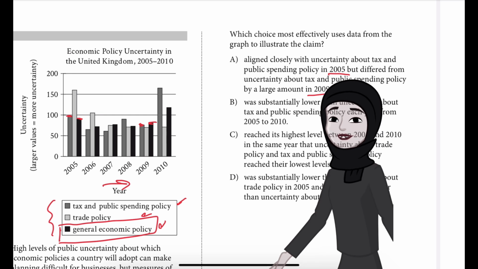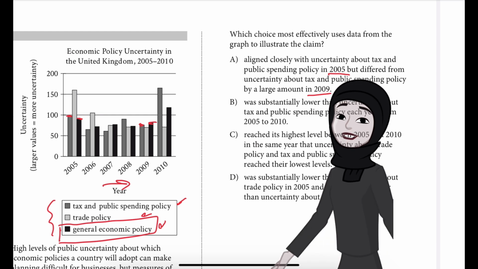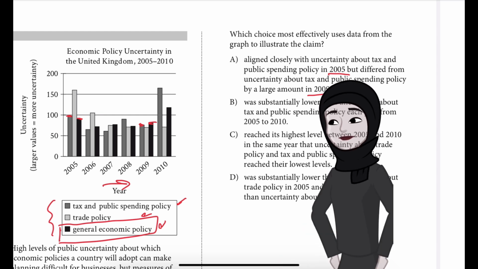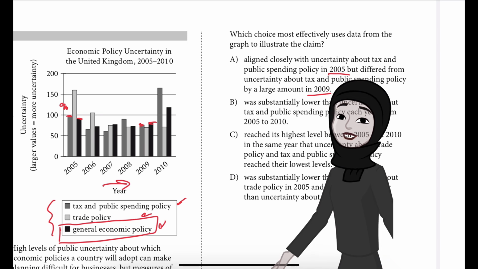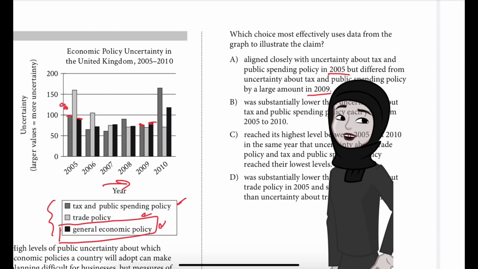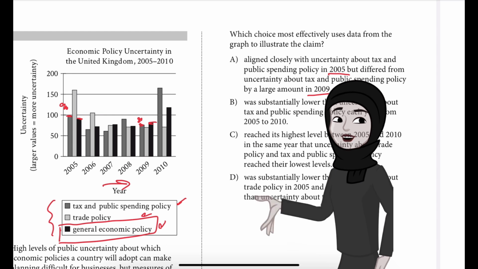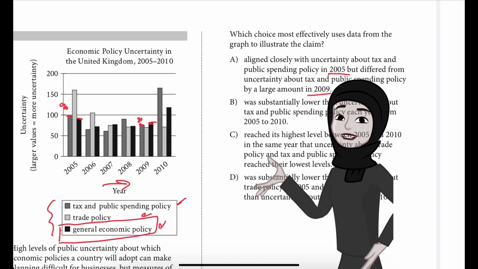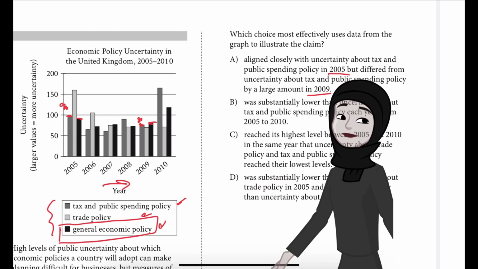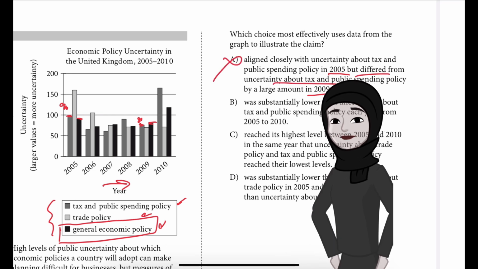A is incorrect because the graph shows that the level of general economic policy uncertainty was similar to the level about tax and public spending in both years. In 2005 it is close to 100, let's say 90. And in 2009 also this tax and public spending is above 50, around 75 to 80. So it differed from uncertainty about tax and public spending, but it was not a large difference. So we cannot take this one. This doesn't match with the graph.